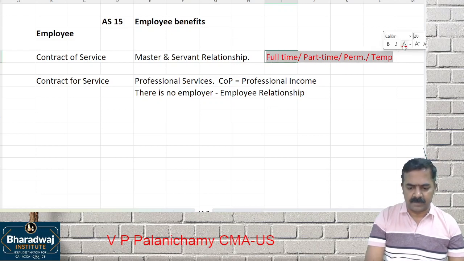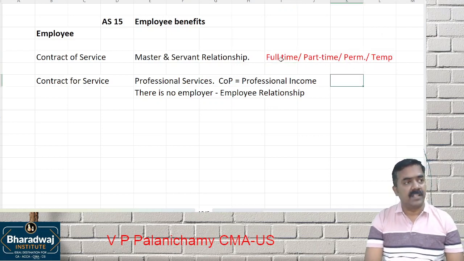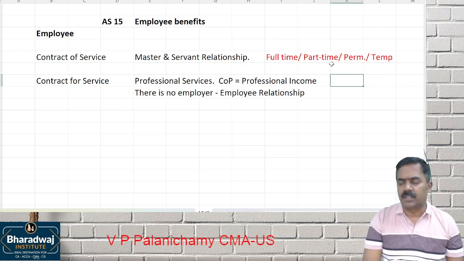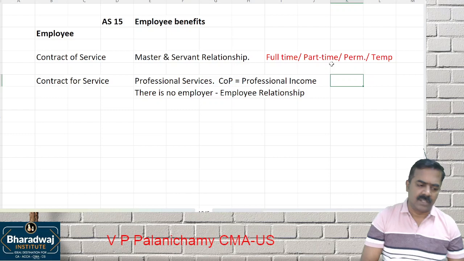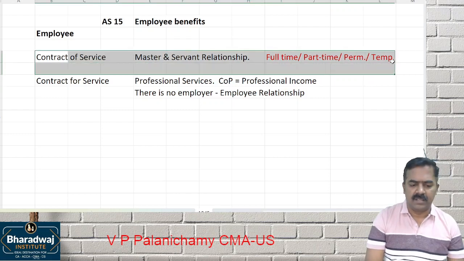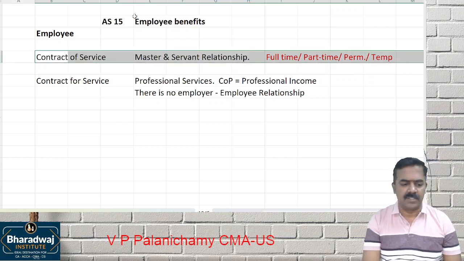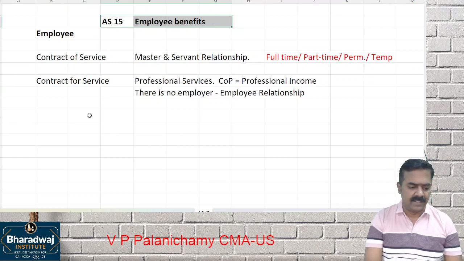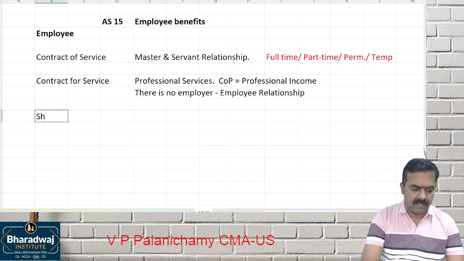Employee benefits. Sir, even part-time employment? Yes. What about employees who are appointed on ad hoc basis, temporary basis? That is also covered under which one? The master and servant relationship. Employee benefits are applicable. Now, employee benefits can be short-term benefits.